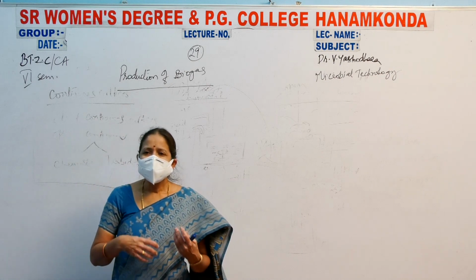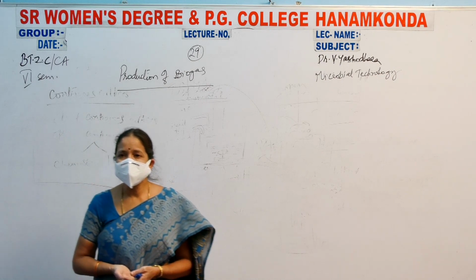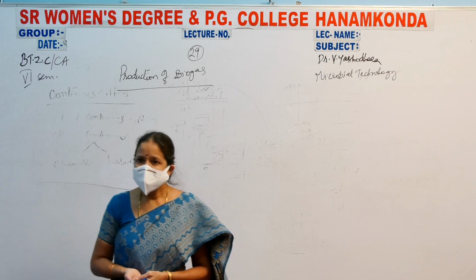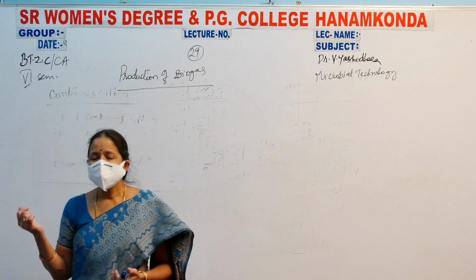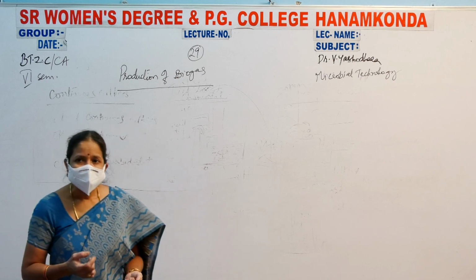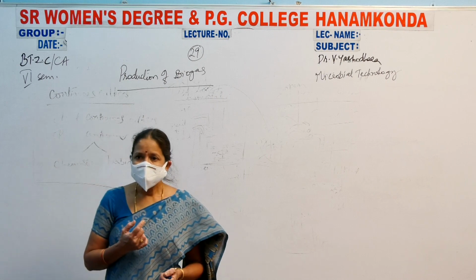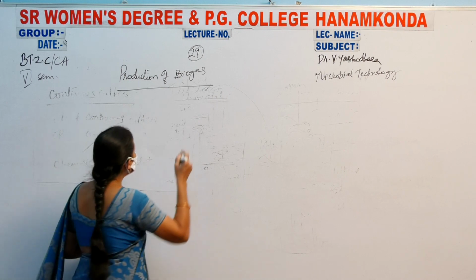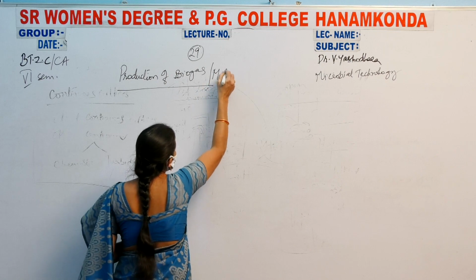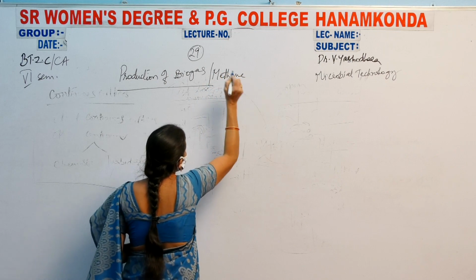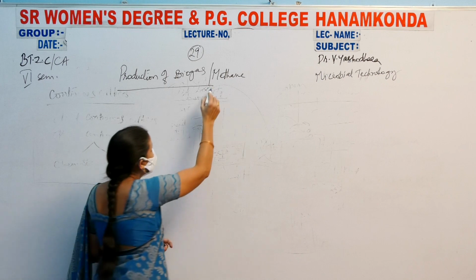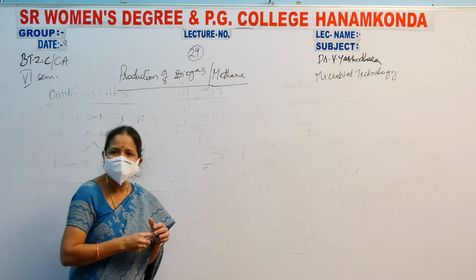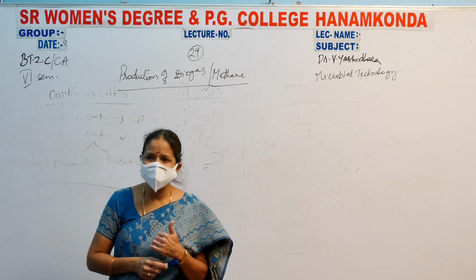And the persons who are educated are not even calling it as biogas. They are calling it as production of methane. In your syllabus, it is written as production of methane.